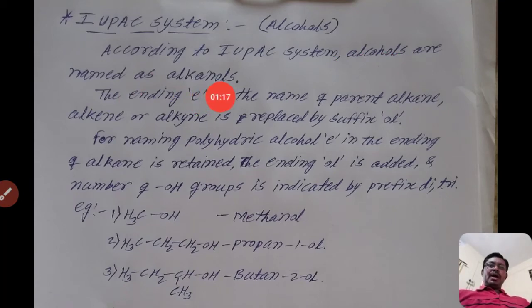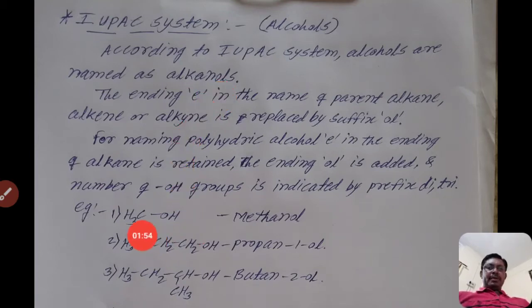In the common name system, alkyl alcohols, but in the IUPAC system, alkanols. That means if there is an alkane, spelled ALKANE, by removing the ending E we replace it with OL, that is alkanol. If the parent alkane is methane, then by replacing the ending E of methane by OL, the name of that compound is methanol.